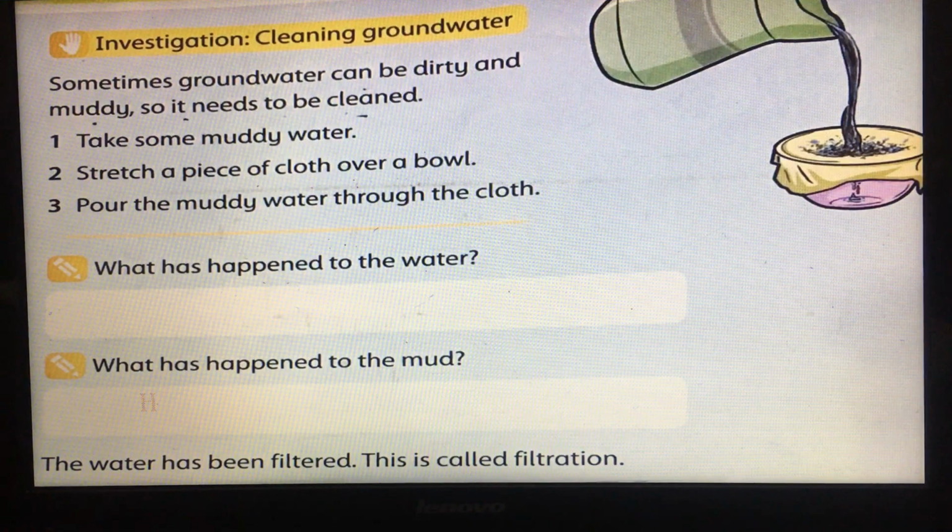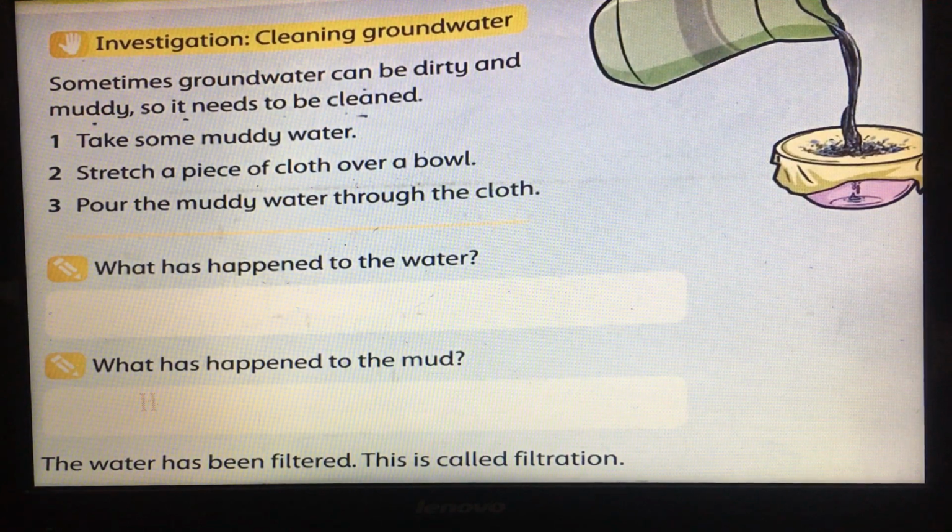Here they told us that we have to take some muddy water. Groundwater could be muddy. Stretch a piece of cloth. Here we stretched a piece of cloth over a bowl. We have to pour the muddy water through the cloth.